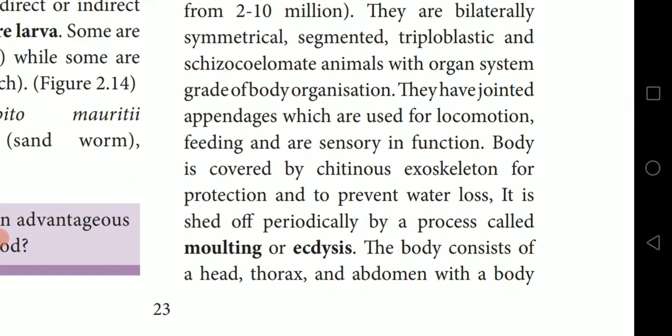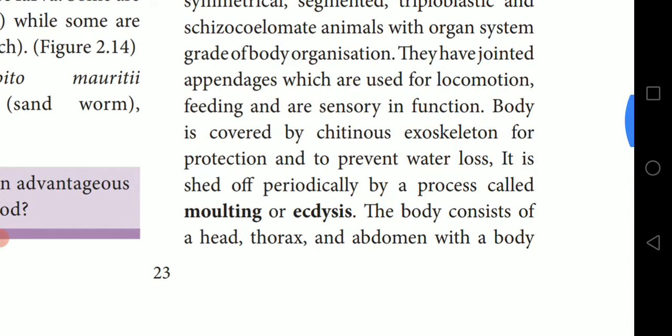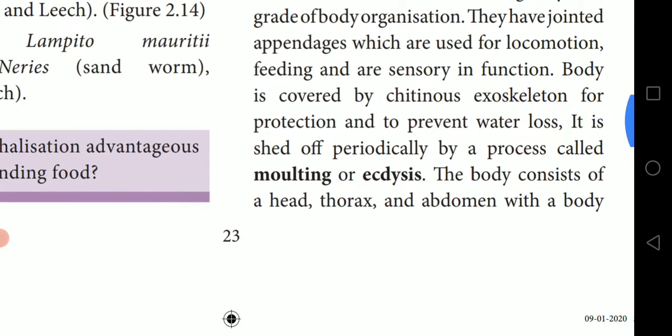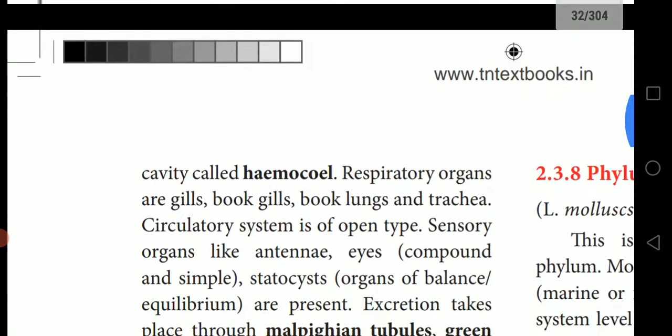They have jointed appendages, meaning the leg segments are jointed, which are used for locomotion, feeding and sensory functions. The body is covered by a chitinous exoskeleton for protection and to prevent water loss. It is shed off periodically by a process called molting or ecdysis. Important two marks, just mark it out. What is molting? What is ecdysis?